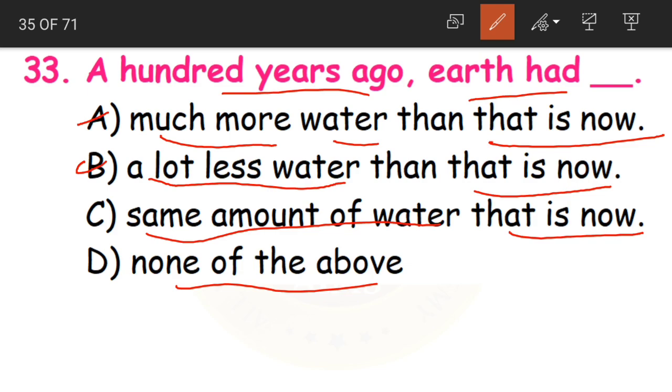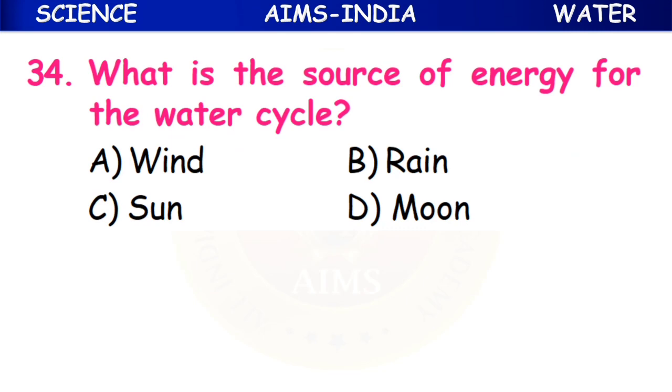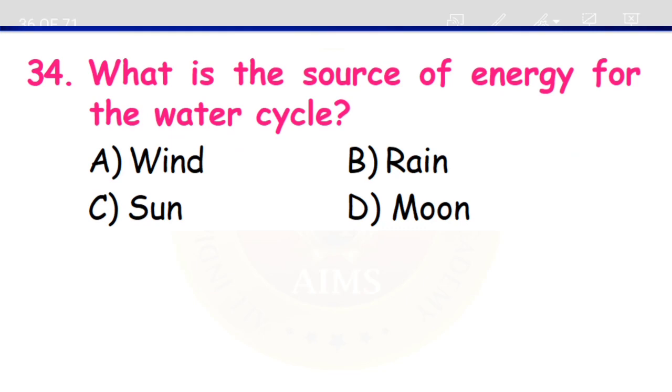And the answer is option C, the same amount of water that is now. So 100 years ago, the amount of water on the earth was the same as even now. Clear, children? Yes.